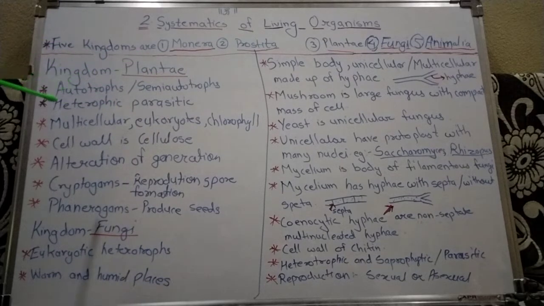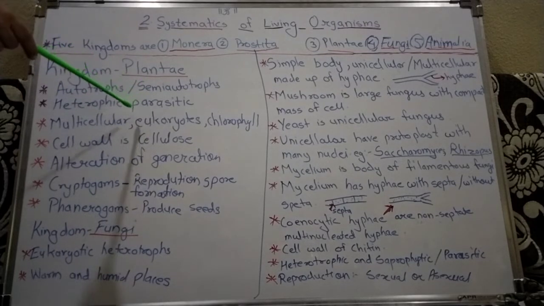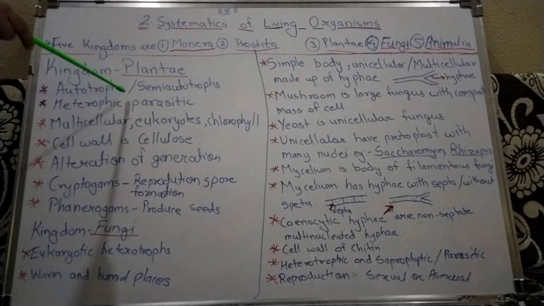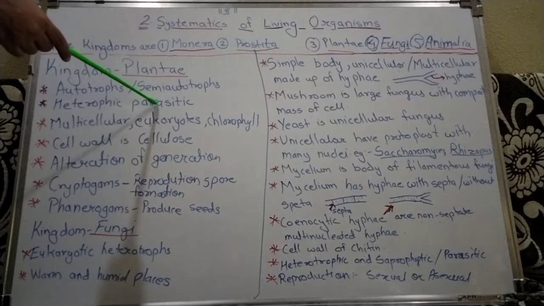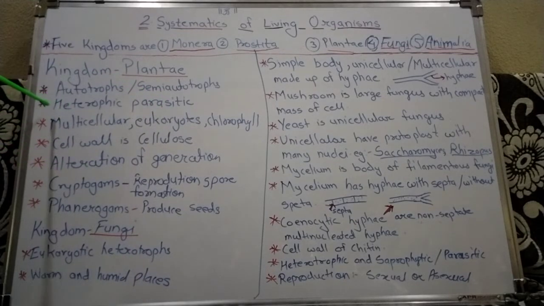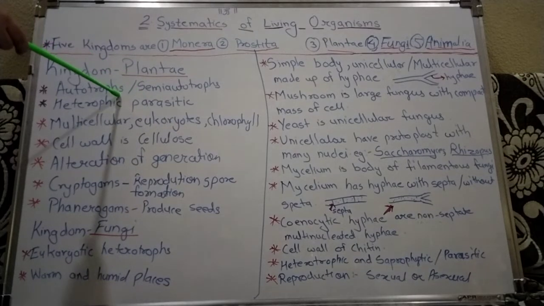Now the second character is that some are heterotrophic parasitic members. What is meant by heterotrophic parasitic members? It means they obtain food from other living organisms, with no benefit to the host. Heterotrophic parasitic organisms obtain food from other living organisms with no benefit given to them.